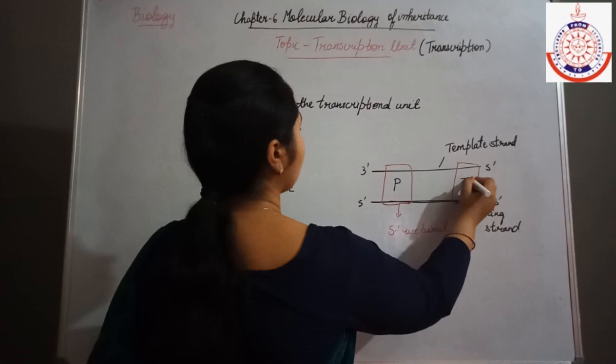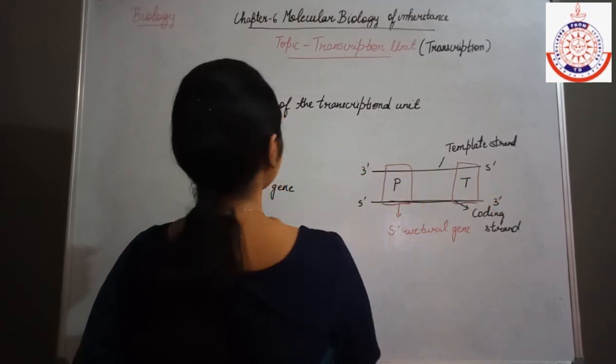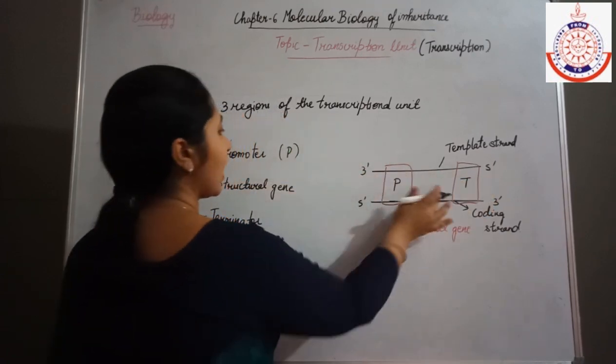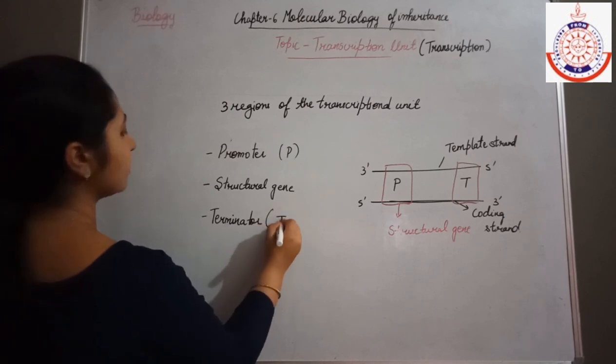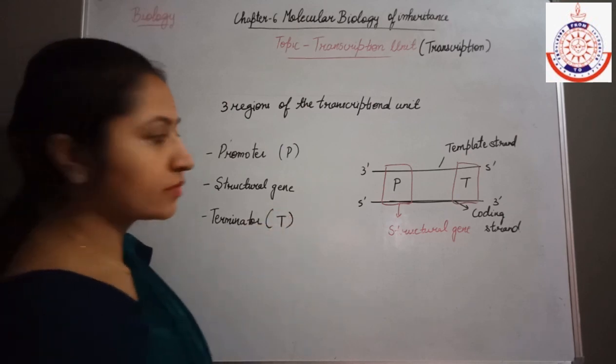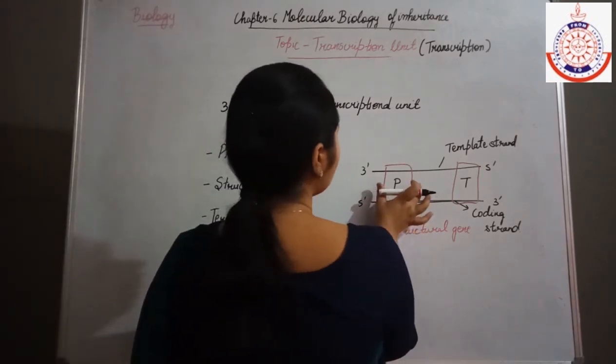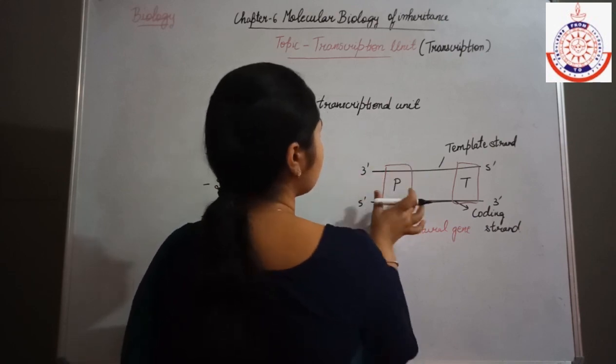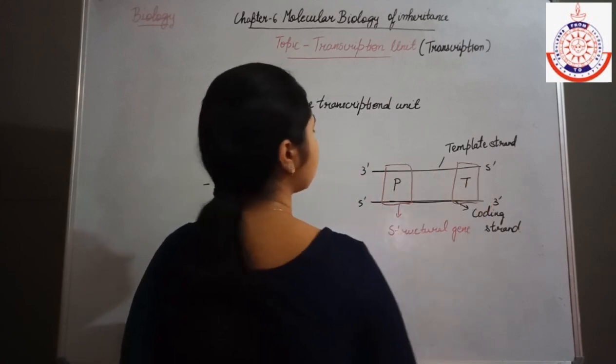Suppose this is the promoter, I have represented it by P, and the terminator by T. And how will we come to know where the promoter is present and where the terminator is present?